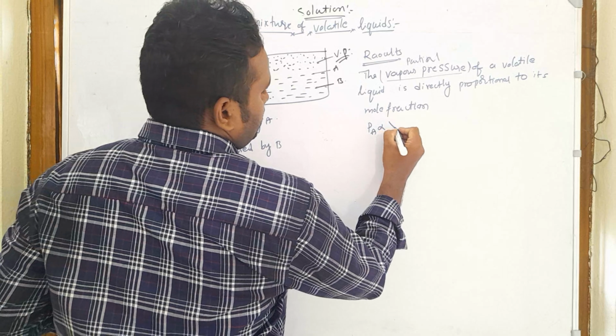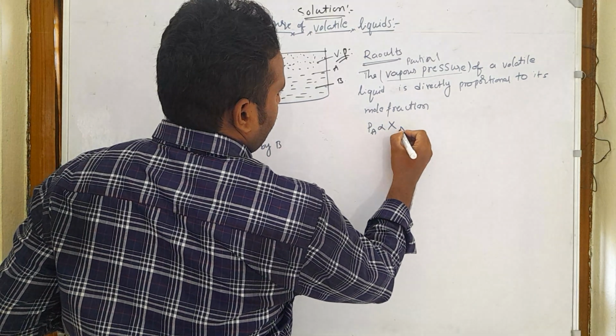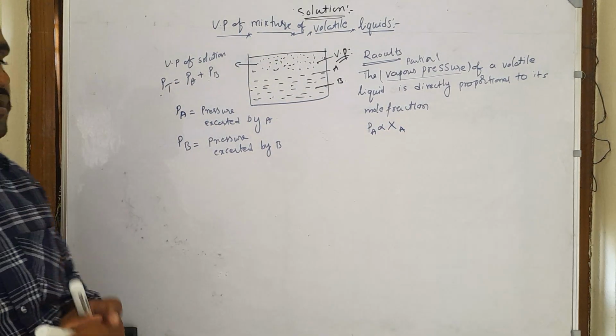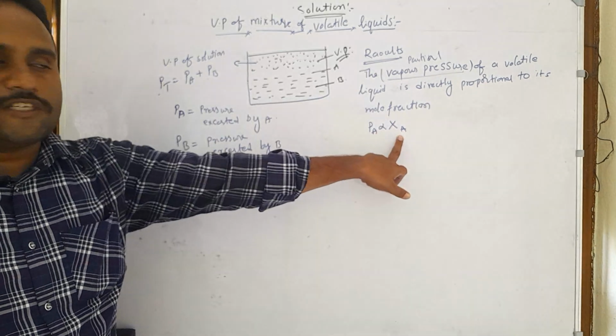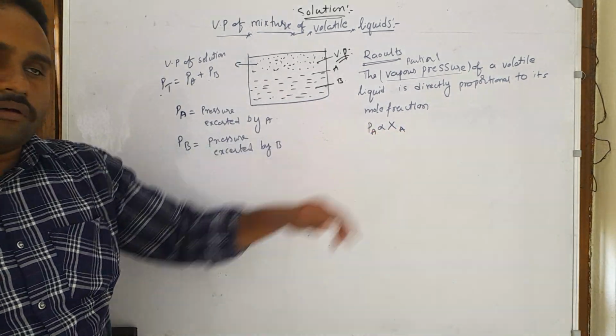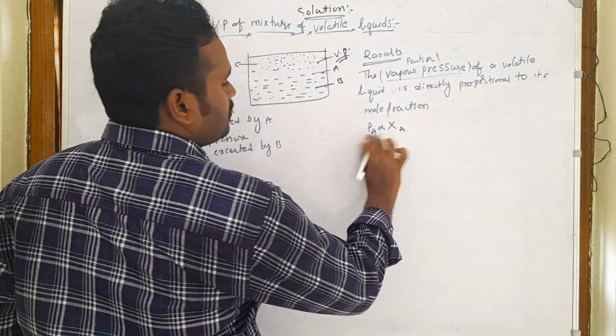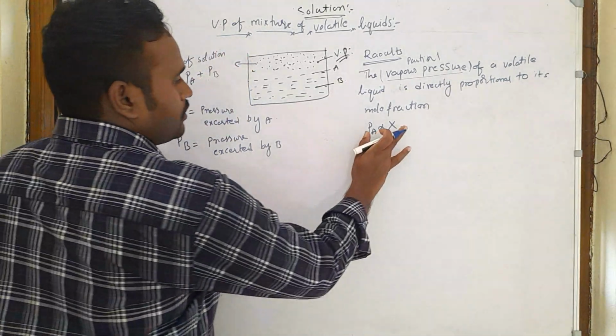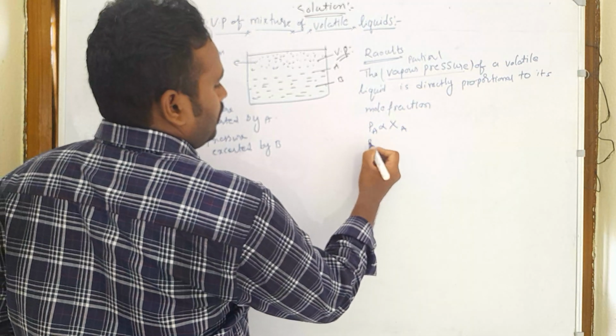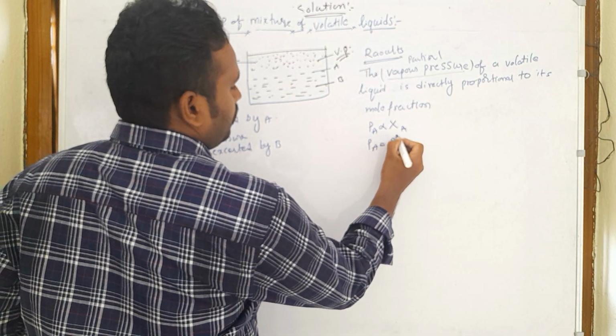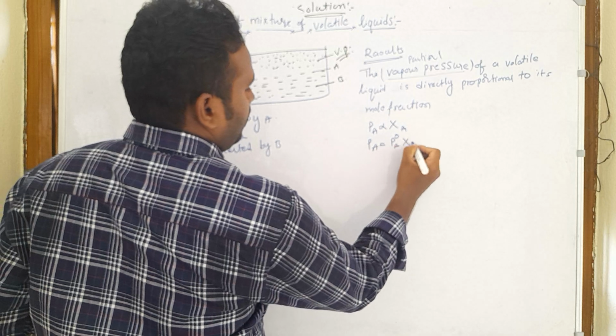Its mole fraction is indicated with chi A. Mole fraction is one of the methods of expressing concentration. Here the partial pressure of A is directly proportional to the mole fraction of A. To remove this proportionality, we can write Pa is equal to P naught A chi A.